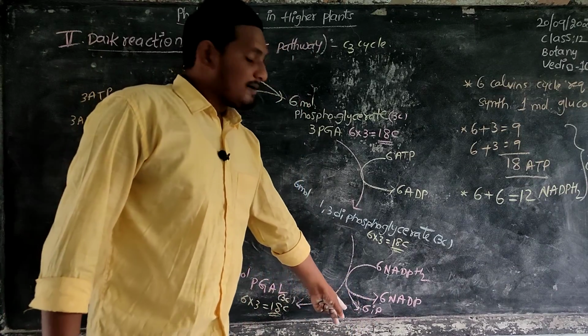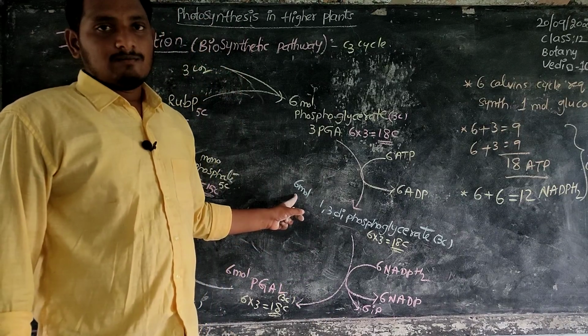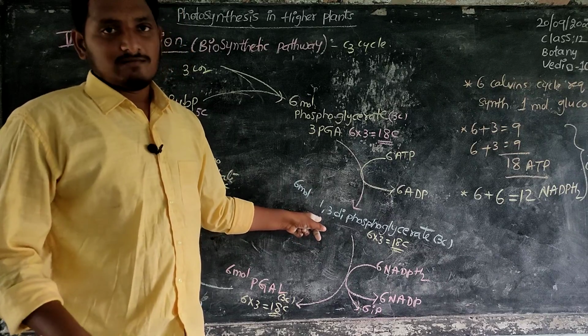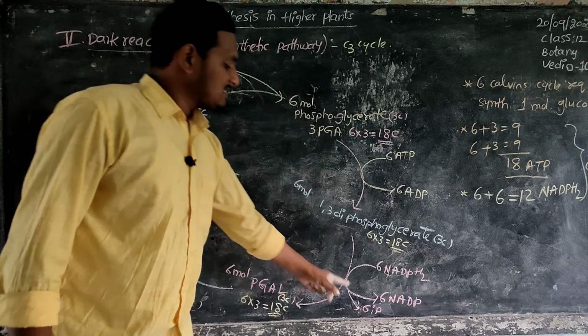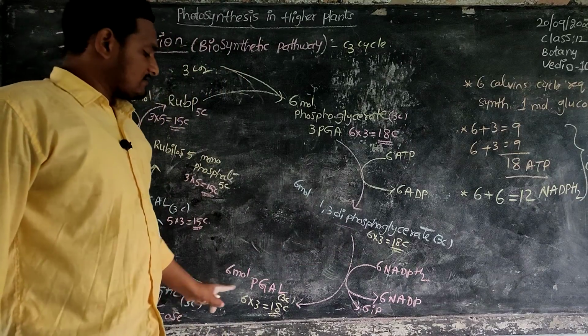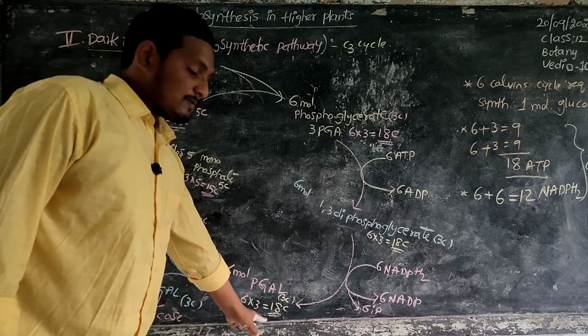So 6 inorganic phosphates are lost out of 12 phosphates. The 6 molecules had double phosphate, and 6 are lost, so still 6 is there. That is 6 molecules of phosphoglyceraldehyde, an 18 carbon compound.